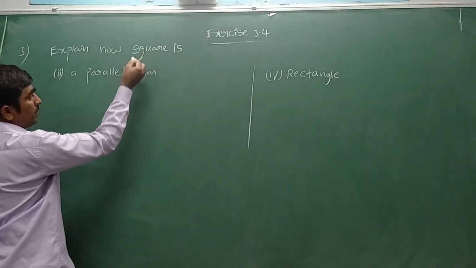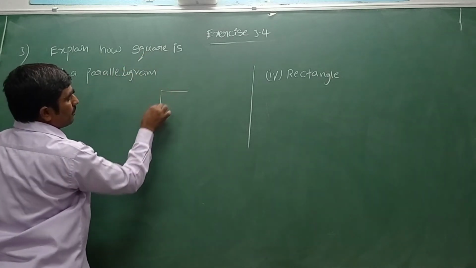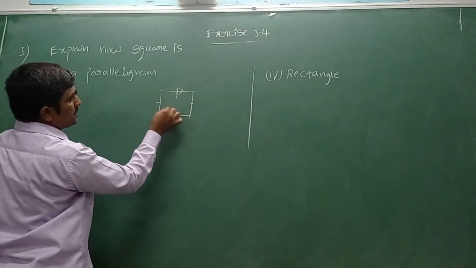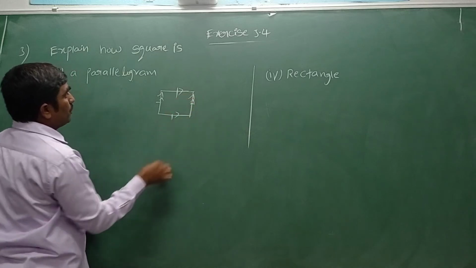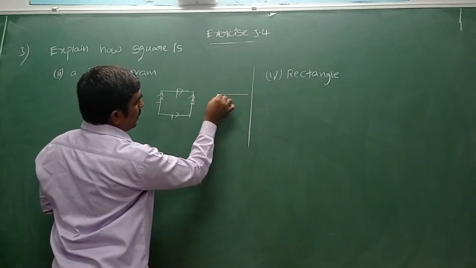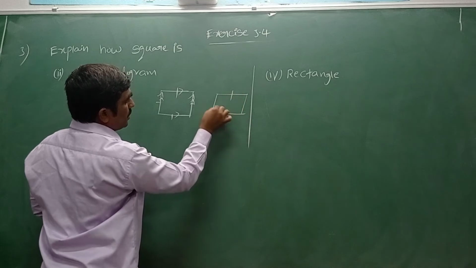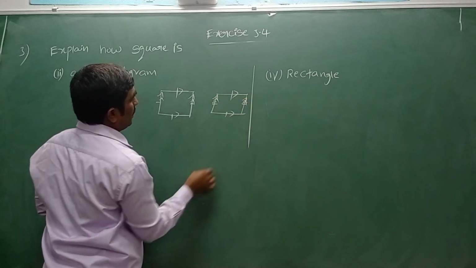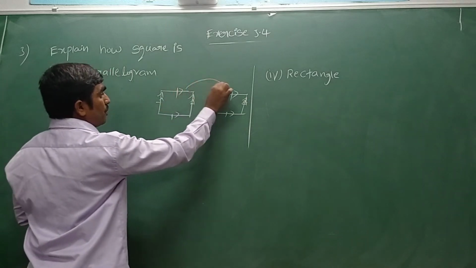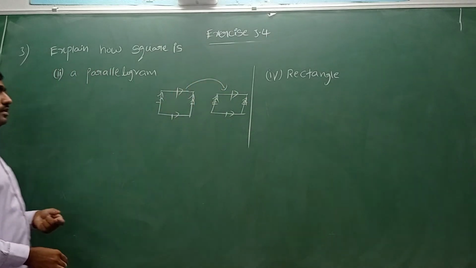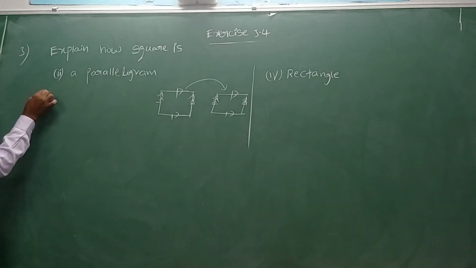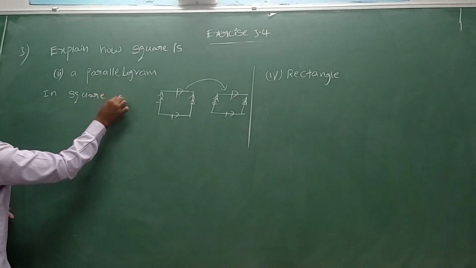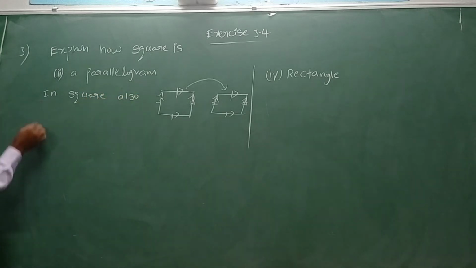They are asking how a square is a parallelogram. Let me take one square. All four sides are equal and opposite sides are parallel. What is meant by a parallelogram? Opposite sides are equal and two pairs of opposite sides are parallel. So how is a square called a parallelogram? We can see in a square also, two pairs of